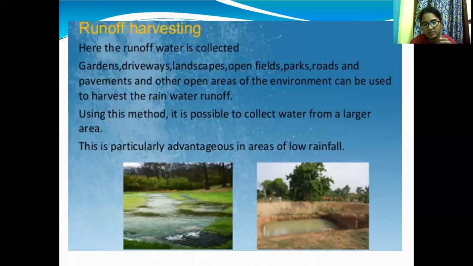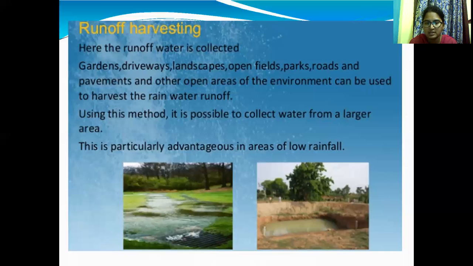Rainwater harvesting is a very simple method, and the cost of construction and installation is also very low. We can also encourage the people around us to develop this type of rainwater harvesting structure in their own homes and areas.